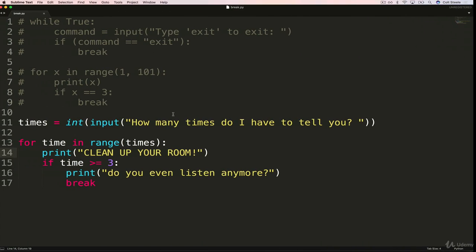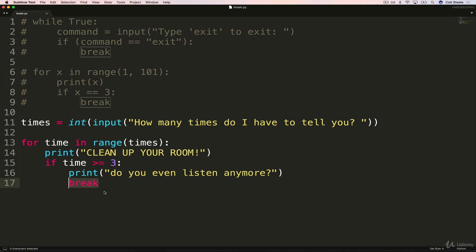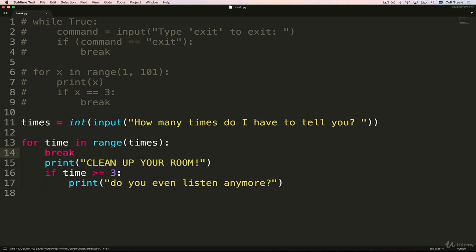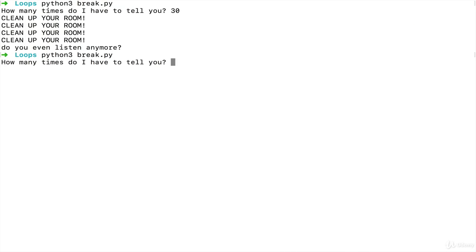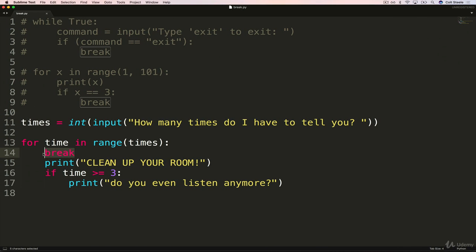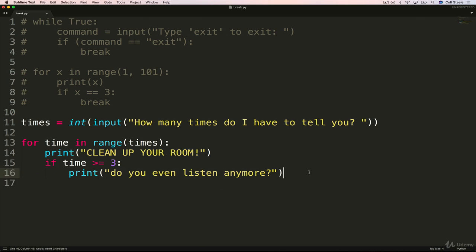You can, just a single line, break, put it wherever you want inside of a loop. If you did it on the first line, nothing would ever run in that loop. So I should be clear about that. It doesn't break out after the loop iteration ends, it breaks out immediately. So if I move it and I enter 10, nothing happens at all. It quits right there. So I'll put it back.